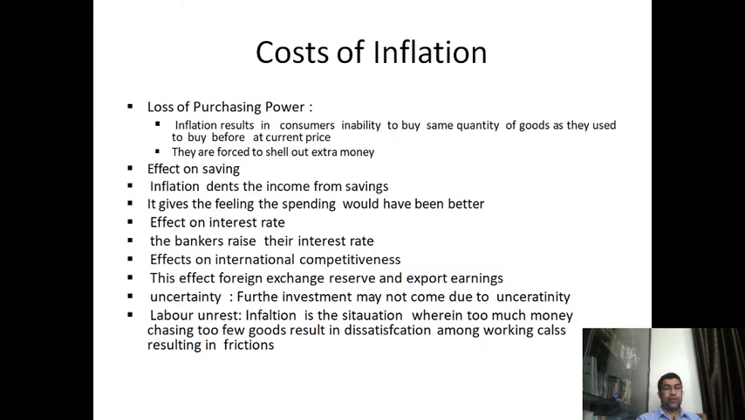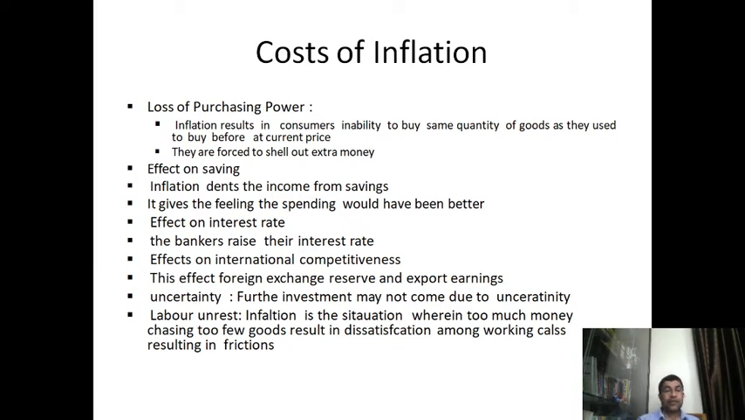Cost of inflation: due to inflation, there is a loss of purchasing power. Inflation results in consumers' inability to buy the same quantity of goods as they used to buy before at the current price, because price is increasing. That is why you have to pay more for purchasing the same type of goods. They are forced to shell out extra money.